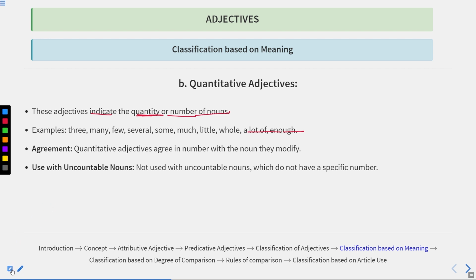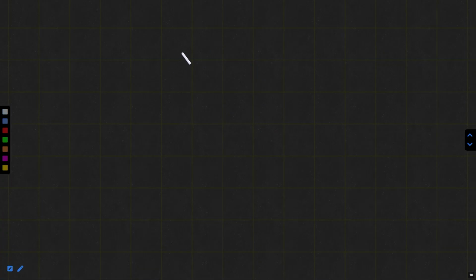Now here you can see one thing, that if we talk about noun, okay, so we can have various types of nouns, that is countable and uncountable. Now in case of adjective as well, what happens? Let me tell you something about adjective. If we talk about adjective, this is of two types on the basis of numbers.